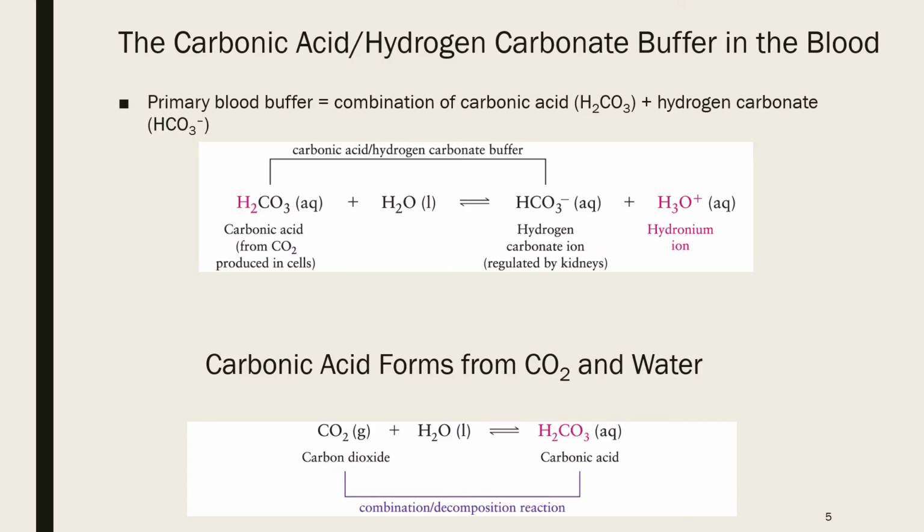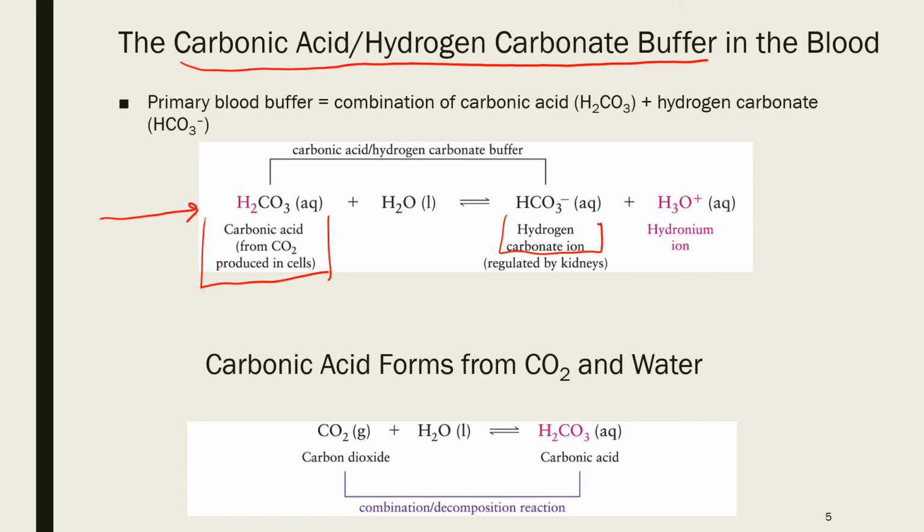The primary buffer which maintains the pH of blood is the carbonic acid and hydrogen carbonate buffer. This buffer is made up of carbonic acid, which is a weak acid, and its conjugate base, that is hydrogen carbonate ion. The equilibrium reaction between the carbonic acid and its conjugate ion is shown in this reaction.